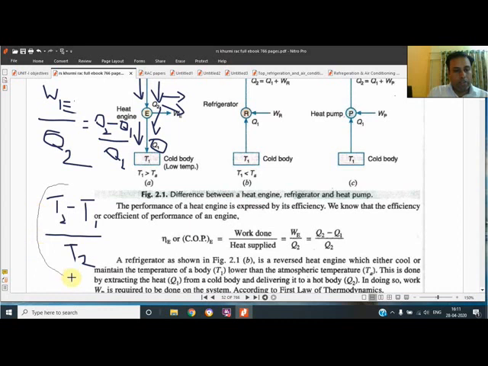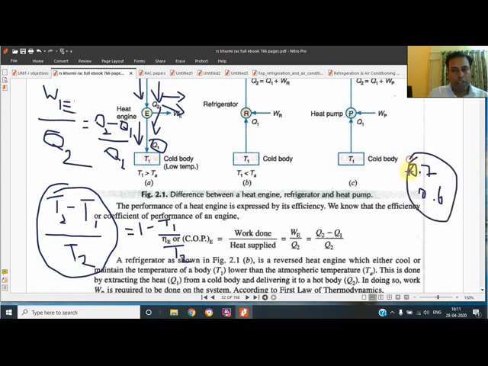Now in this way, the efficiency is always less than 1, because if we divide, it becomes 1 minus T1 upon T2. That's why whatever efficiency you get for engines is less than 1, either 0.7, 0.6, 0.4. And that too in the case of Carnot efficiency, because this is the maximum possible efficiency if the engine is operating between two temperatures.